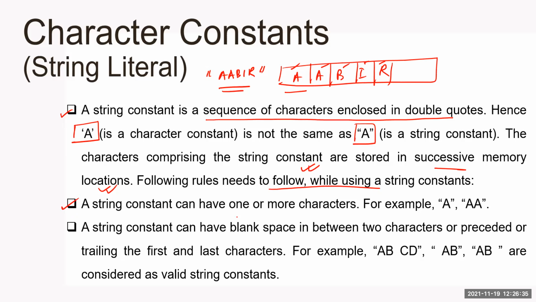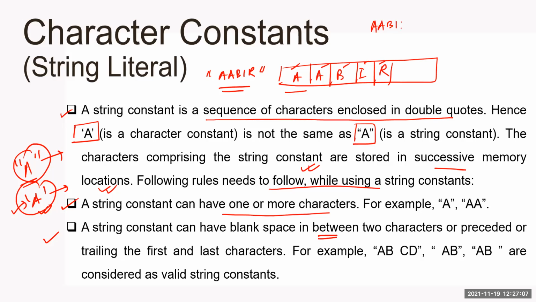Look at the rules. A string constant can have one or more characters. Yes, a string can have only one character. Double quote means string. Single quote means character. The number of characters here is one, here is also one. But due to the way they are represented, one is a character constant and the other is a string literal. A string constant can have a blank space in between. Yes, this is the only constant that allows blank spaces. Suppose you are taking your name: your first name is this, second name is this. So a space is also allowed.